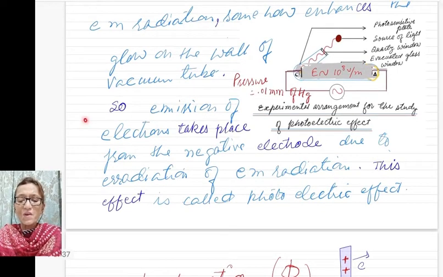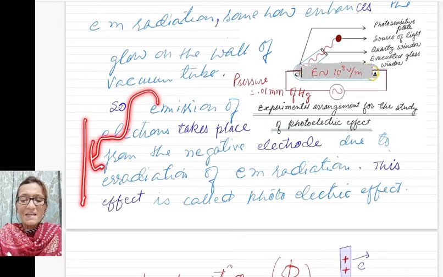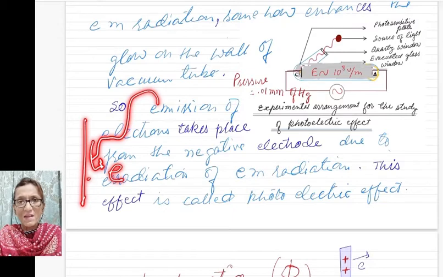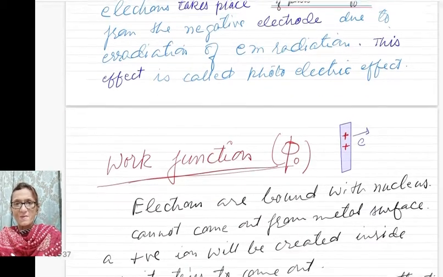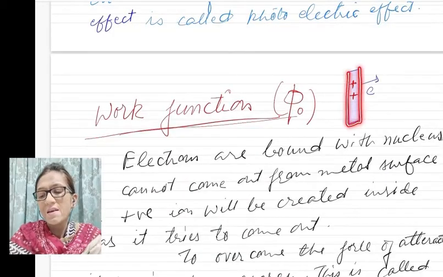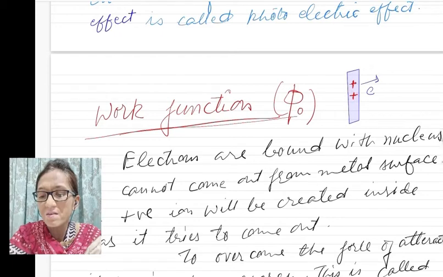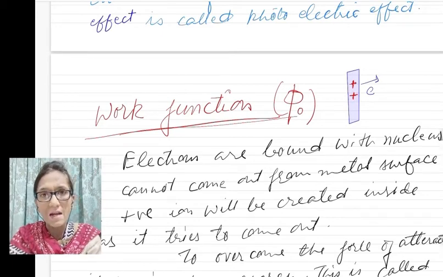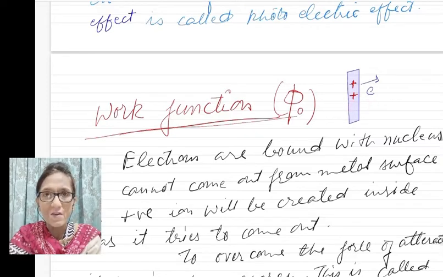So what is the photoelectric effect? When any metal plate is irradiated with EM radiations of suitable frequency, then electrons come out. And this effect is called the photoelectric effect. We know that in a neutral metal, we have both positive and negative kinds of charges, positive protons and negative electrons.